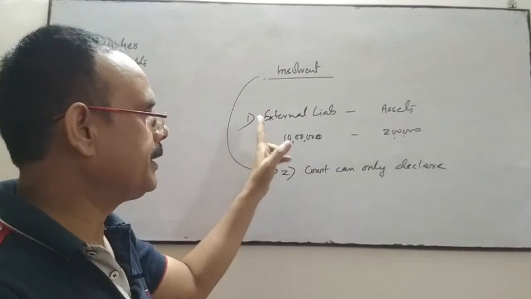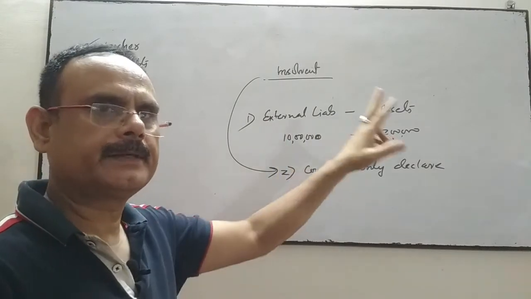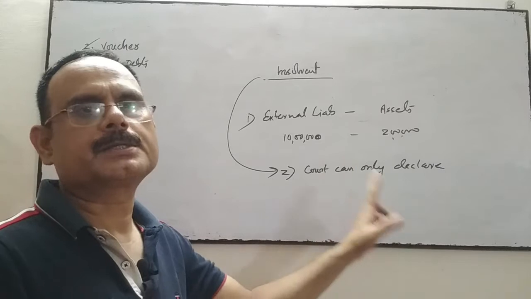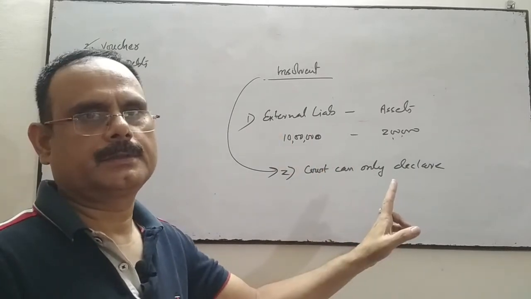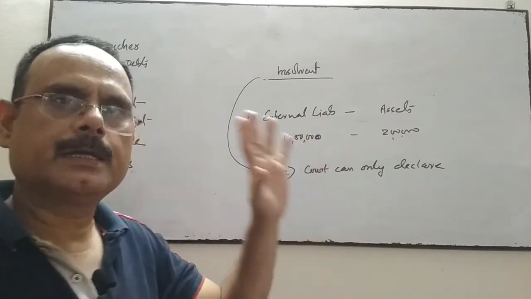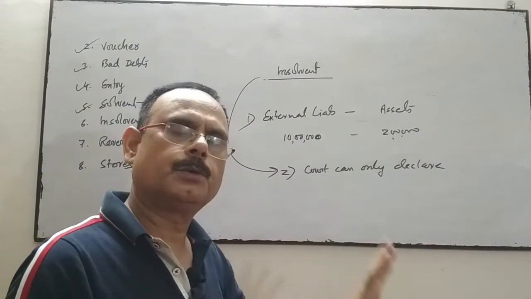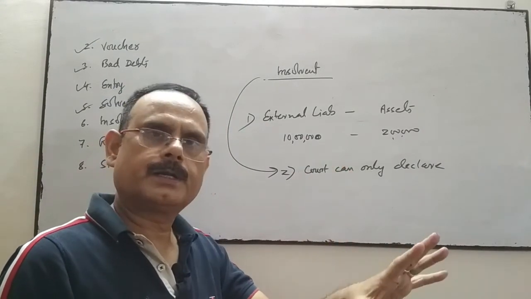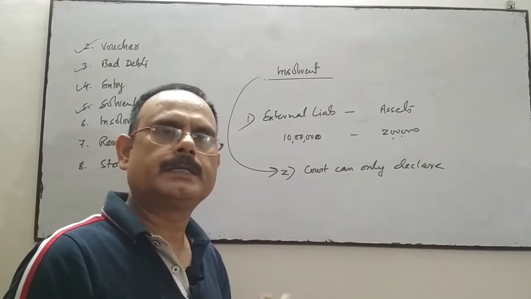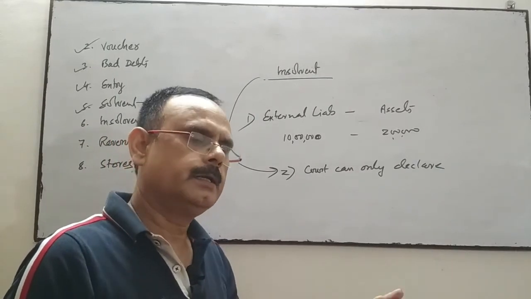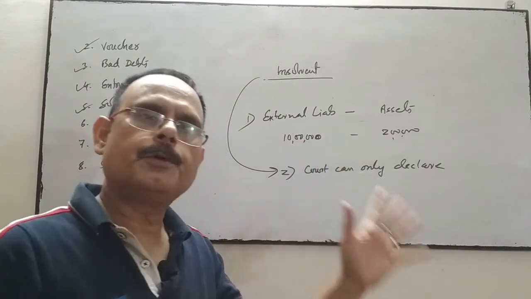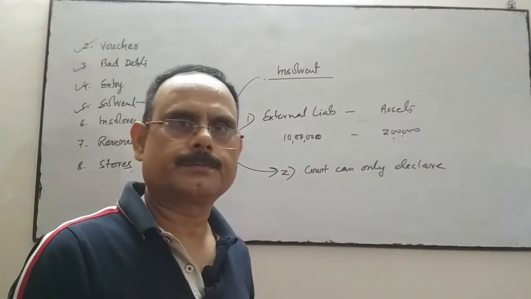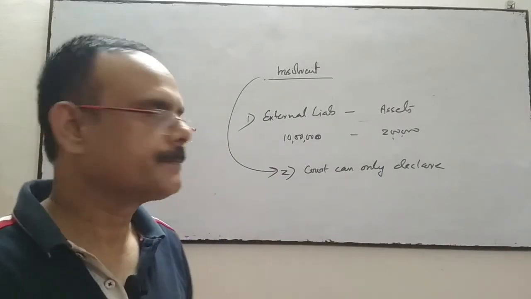The liability of the person exceeds the assets, and second, only the court can declare a person or party insolvent. And when the person or party is declared insolvent by the court, then the court takes over all his assets under its possession, and the payment of the external liability will be done by the court.